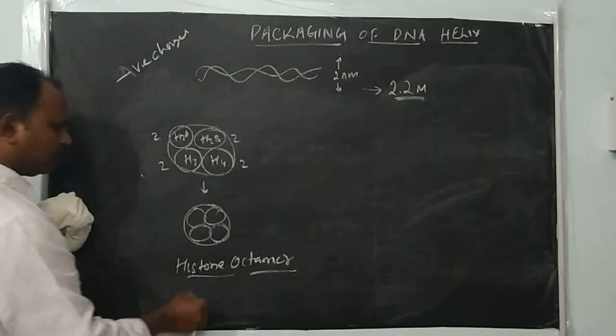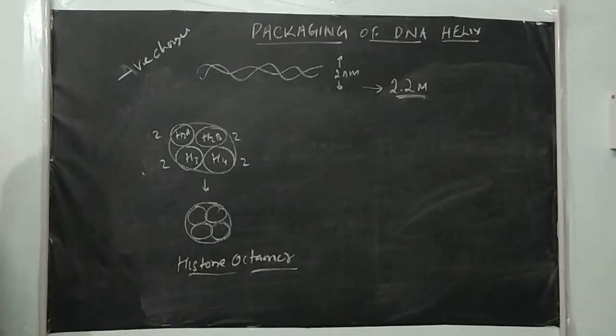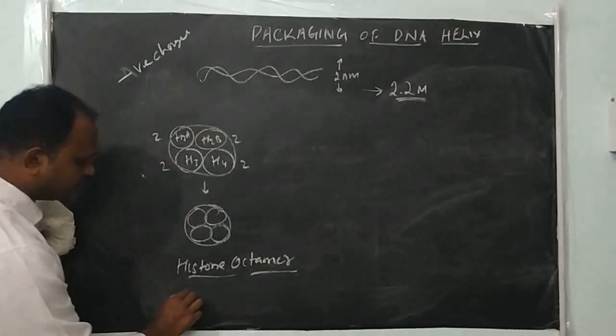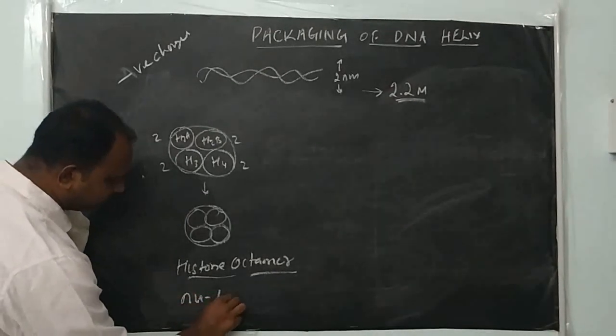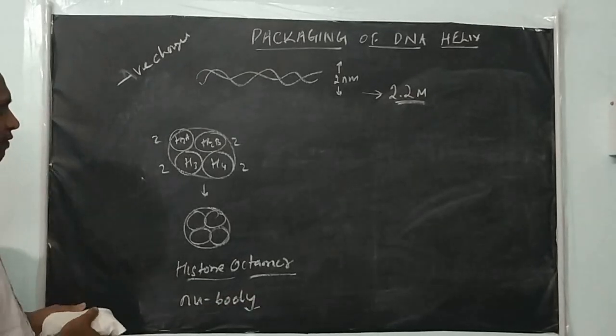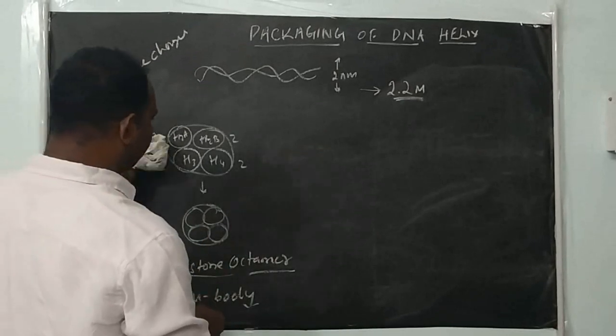Histone octamer, octa means 8. These 8 proteins together form the histone octamer, which is also called a nu body. Like this, many histone octamers will form.